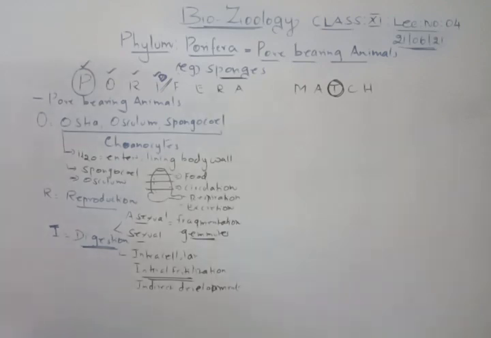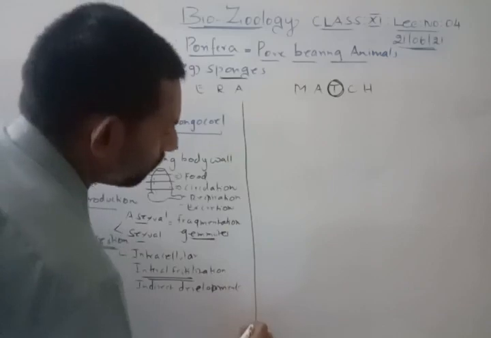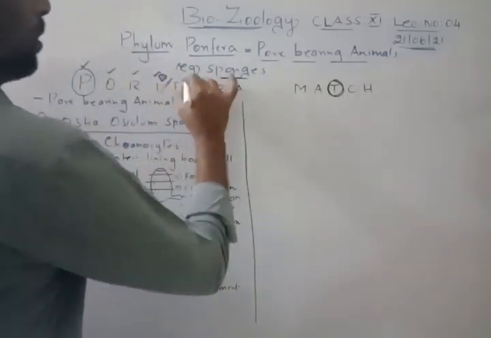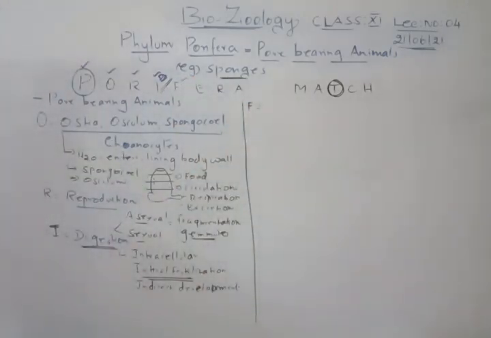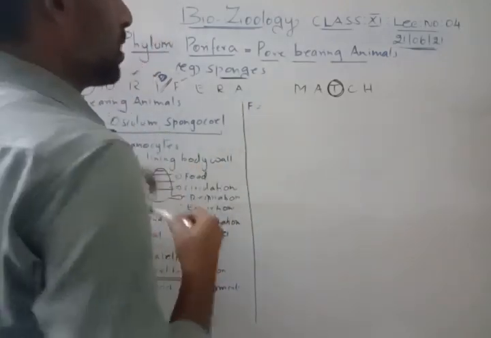So next one we will talk about is fertilization. Right. So the next letter is F. F is for, again, fertilization. Already you know the fertilization is internal fertilization.